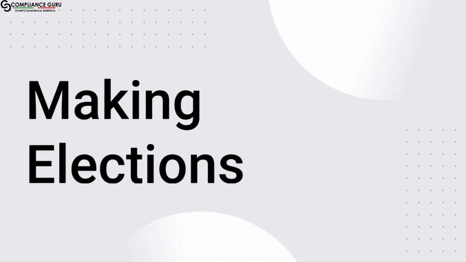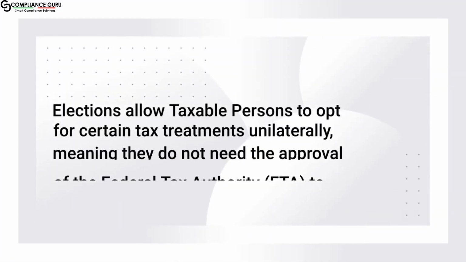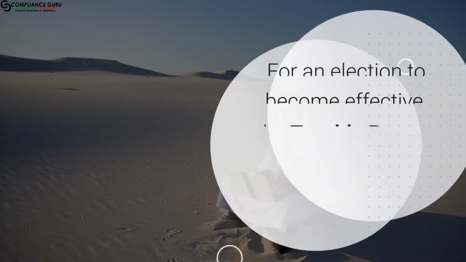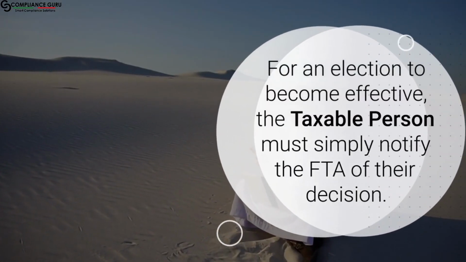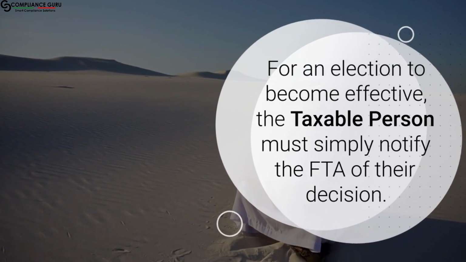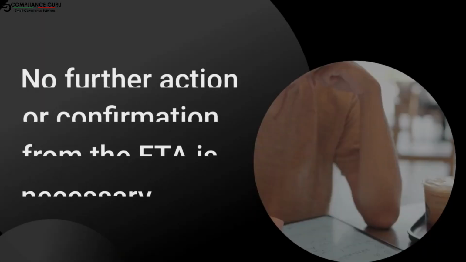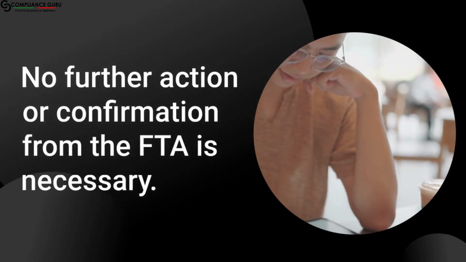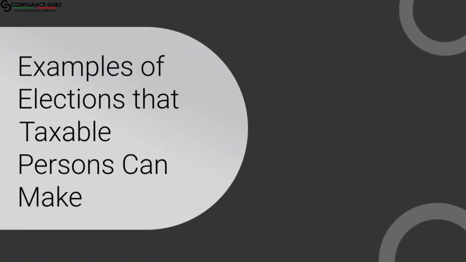Making elections. Elections allow taxable persons to opt for certain tax treatments unilaterally, meaning they do not need the approval of the Federal Tax Authority, FTA, to implement the desired corporate tax treatment. For an election to become effective, the taxable person must simply notify the FTA of their decision. No further action or confirmation from the FTA is necessary. Examples of elections that taxable persons can make.